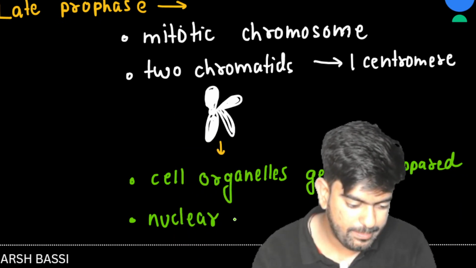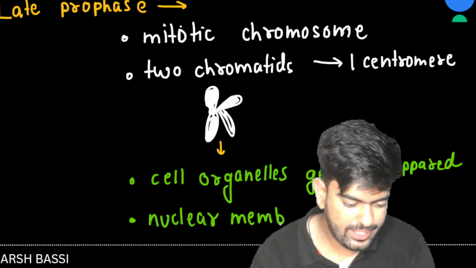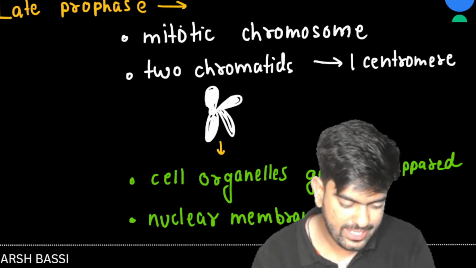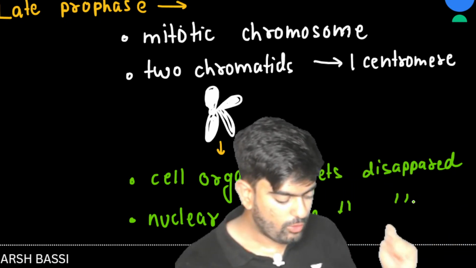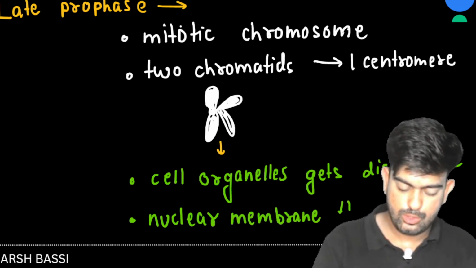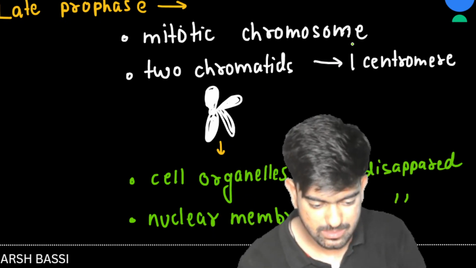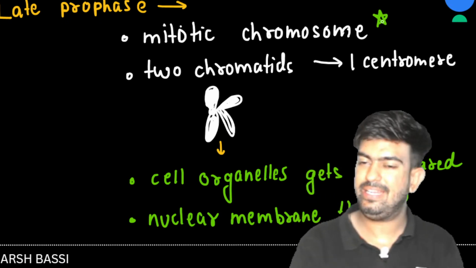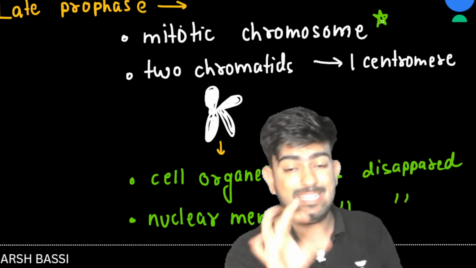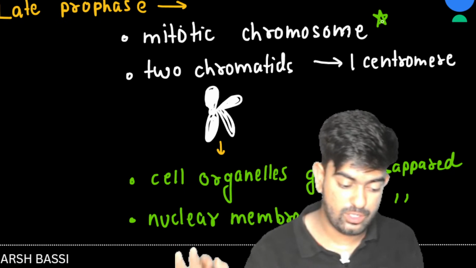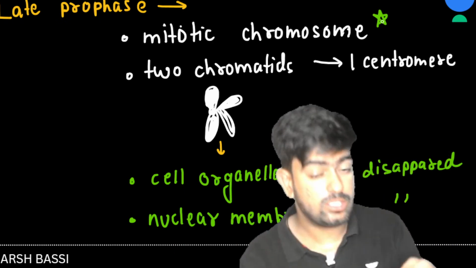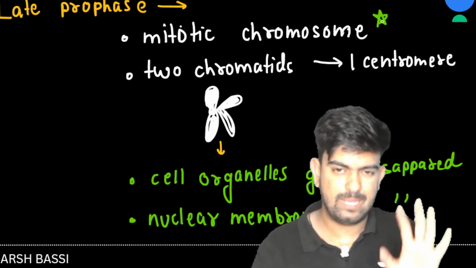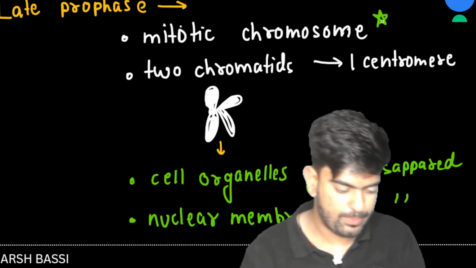So the nuclear membrane also gets disappeared. This much is clear to you all? Okay, sir. Now what? We discussed the mitotic chromosomes are formed in the late prophase. Two chromatids, one centromere. This is clear. Cell organelles get disappeared. That's very good. Nuclear membrane gets disappeared. This is also very good. So all the steps we have discussed in the late prophase.